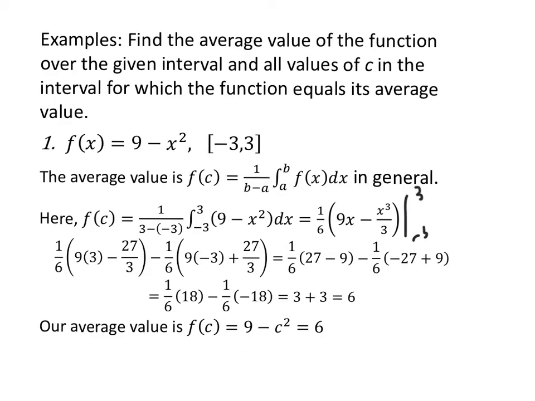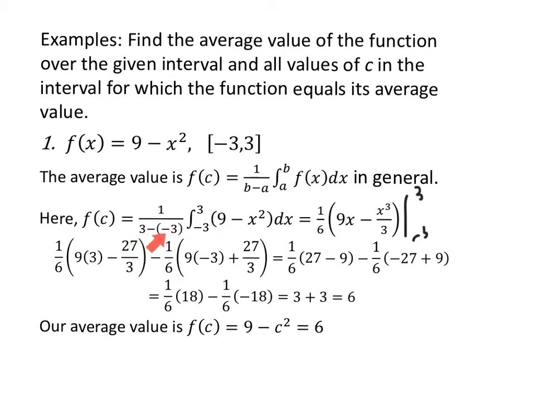All right. So now we're going to find the average value of the function over the given interval and find all values of c for which the function equals its average value. Okay, that's a mouthful. f of x equals 9 minus x squared over negative 3 to 3. We know the average value is f of c, which is 1 over b minus a times the integral from a to b of f of x dx in general. Which means, in this case, f of c is 1 over 3 minus negative 3, the integral from negative 3 to 3 of 9 minus x squared dx.